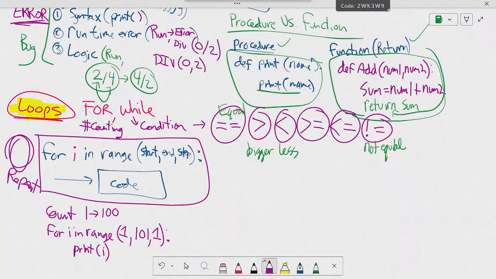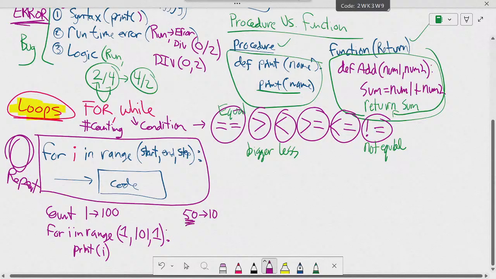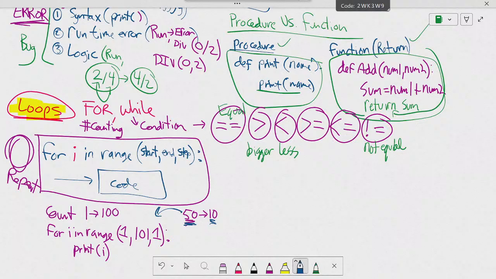Okay, Carol? How to count from 50 to 10. What would be the for loop for 50 to 10? Carol, can you tell me? What would be the 3 numbers I would have to put in the brackets?